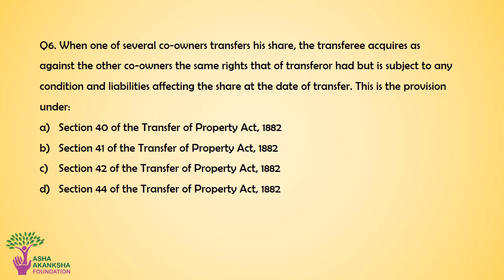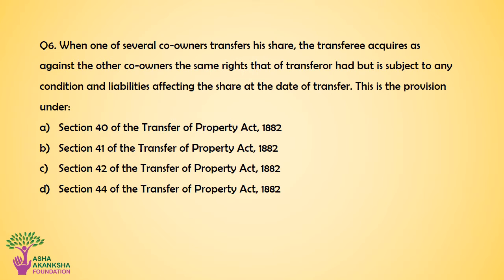Question number 6. When one of the several co-owners transfers his share, the transferee acquires as against the other co-owners the same rights that the transferor had, but is subject to any condition and liabilities affecting the share at the date of transfer. This is the provision under which section? Option A, Section 40 of the Transfer of Property Act 1882.